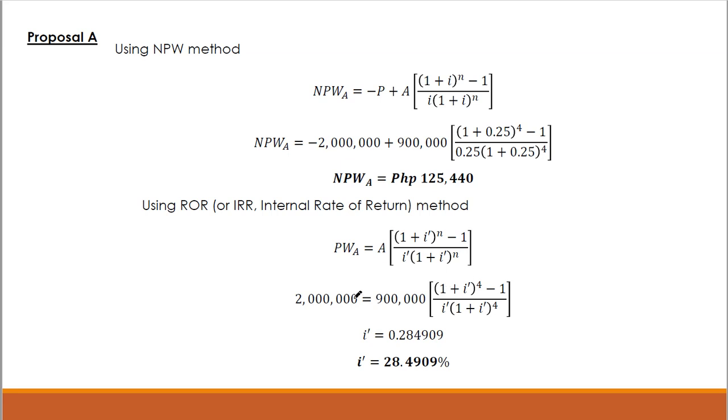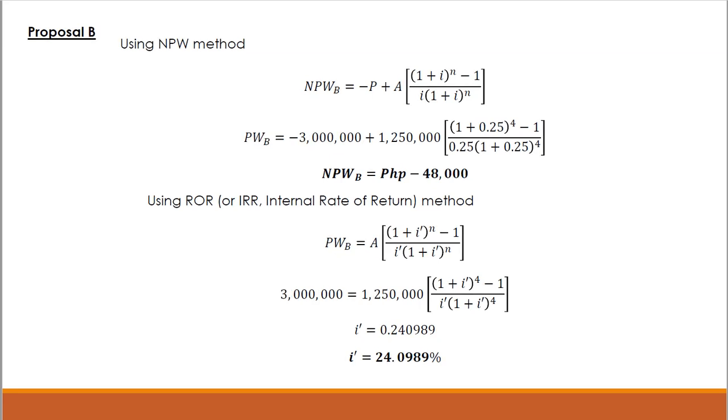So using this equation, we can, by trial and error, or you can also use the equation solver in your calculators to solve for I prime. So we have an I prime of 28.49%, which is greater than 25%, no, set by the company. Okay, but let's look at the other proposals. Okay, so pasok si proposal A, but we're going to check the other proposals if mas mataas yung NPW or the internal rate of return.